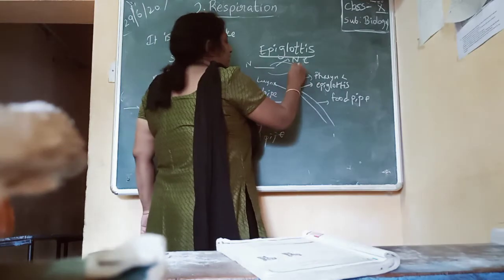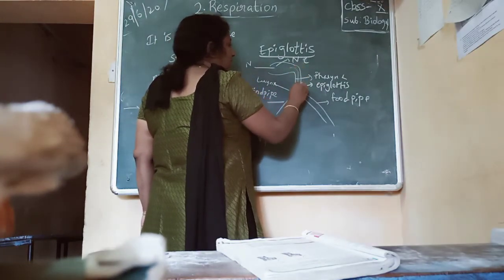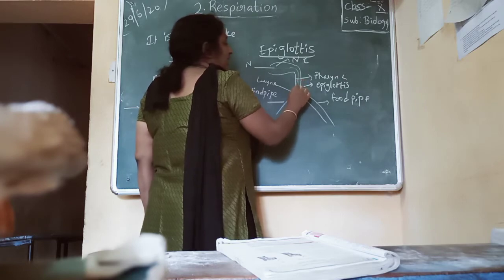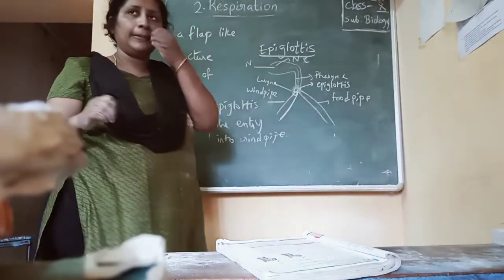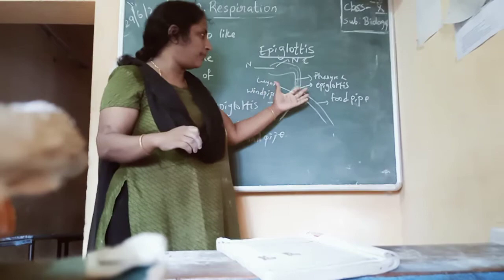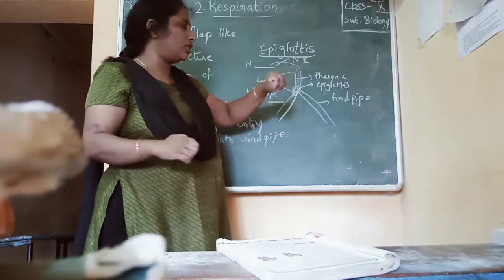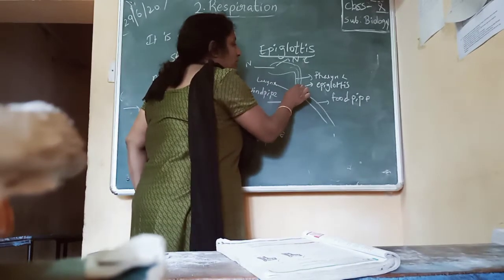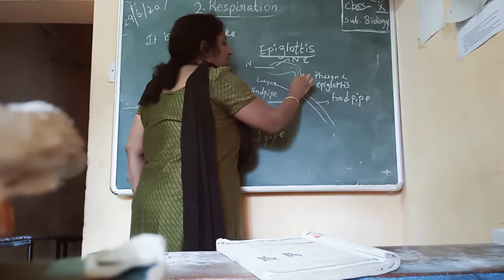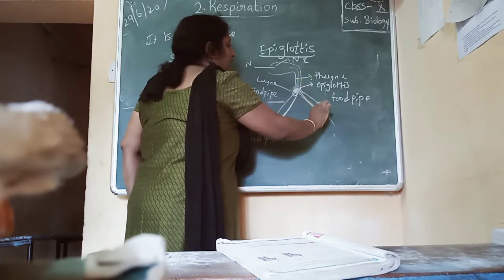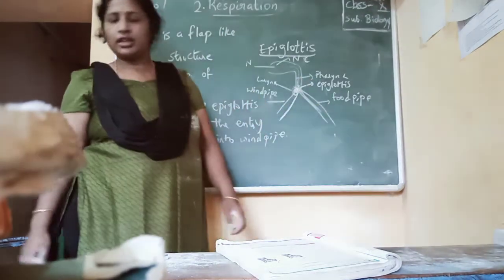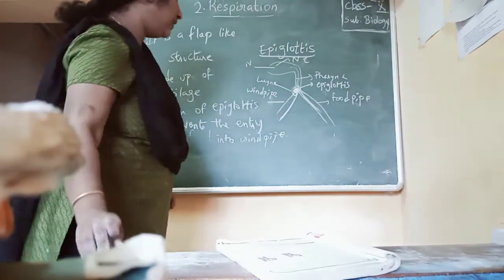So now the food will come like this. The pharynx is the common part. If the epiglottis is open, the food may enter like this. So it closes. The epiglottis is closed, so the food enters into the food pipe. Okay, I will show you again.